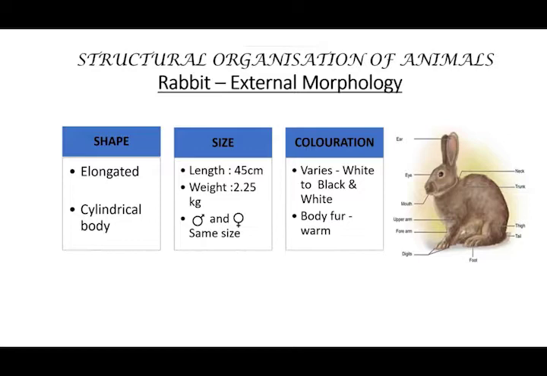And the male as well as female are of the same size. Next, coloration. It varies in color. It may be white or black or both white and black mixed. And the body is fully covered with fur. So this fur keeps the normal body temperature for the rabbit.